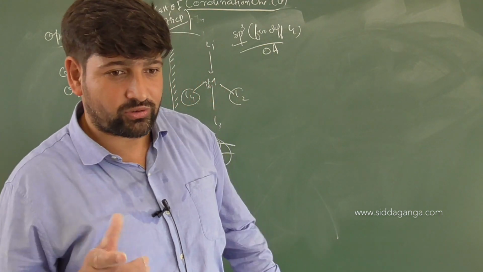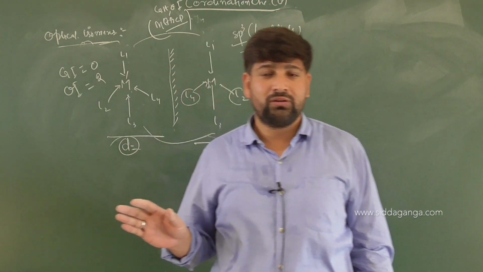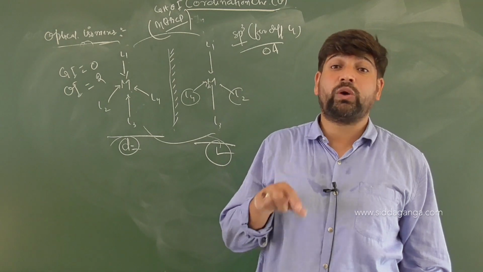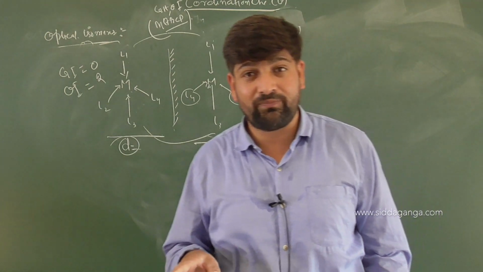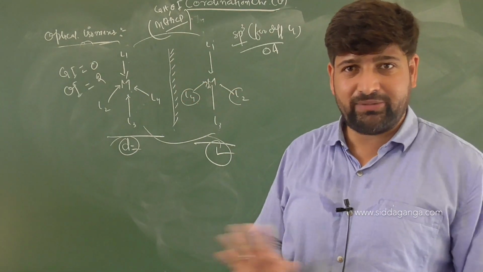Now, a shortest golden rule: tetrahedral systems will not show what? Geometrical isomerism. And square planar systems will not show what? Optical isomerism. Am I clear? That's it. That's a basic thing.